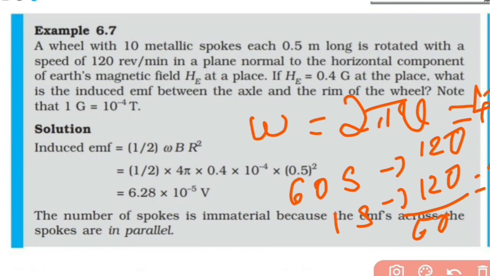So we have half into 4 pi into 0.4 into 10 raised to minus 4 into 0.5 square. Direct substitution; only omega we needed to find. We get the answer to be 6.28 into 10 raised to minus 5 volt.